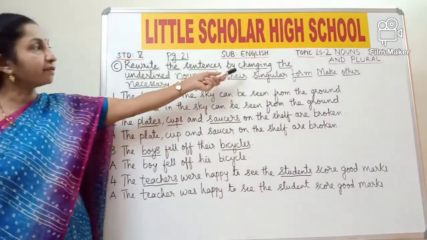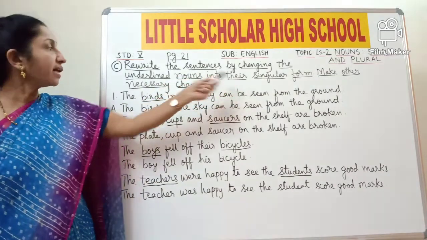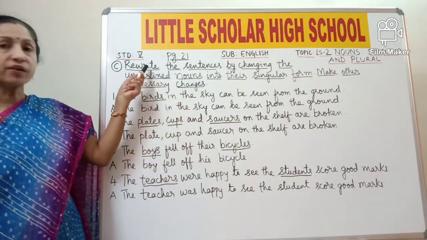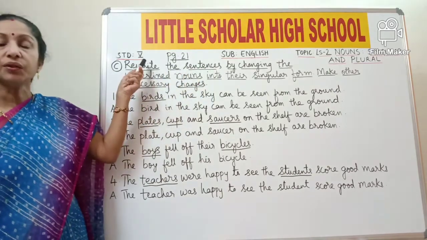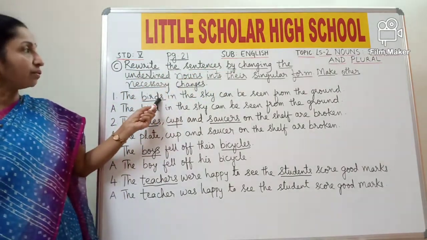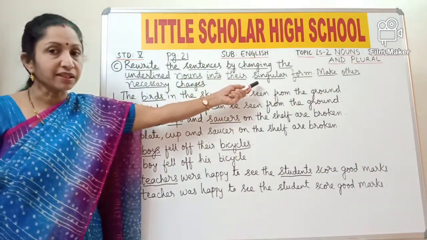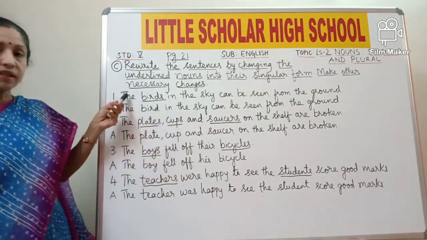Rewrite the sentences by changing the underlined nouns into their singular form. Make other necessary changes. So rewrite the sentences. It means you have to write each sentence again by changing the underlined nouns into their singular form. And if required, we have to make some necessary changes. Now look at the first bit.